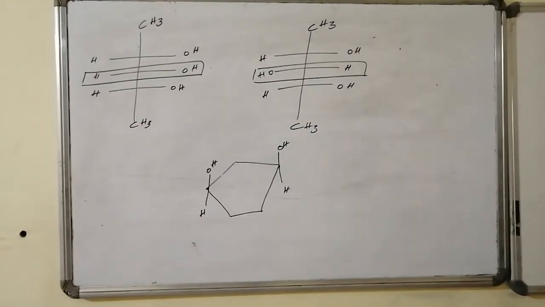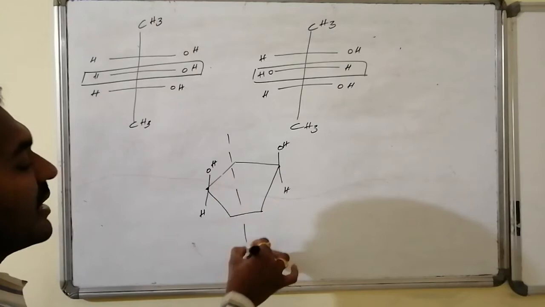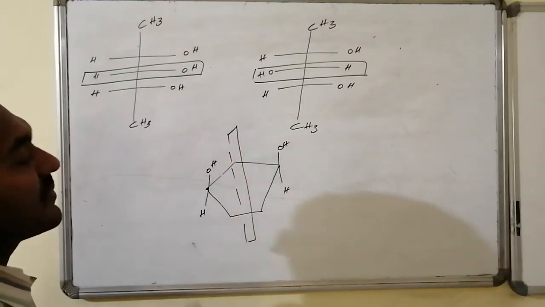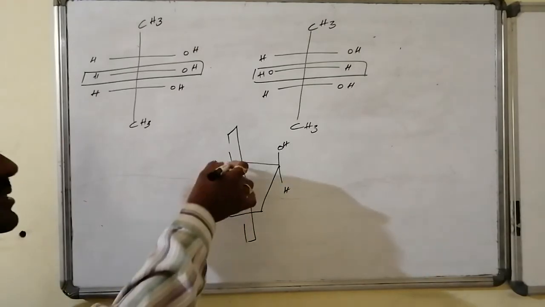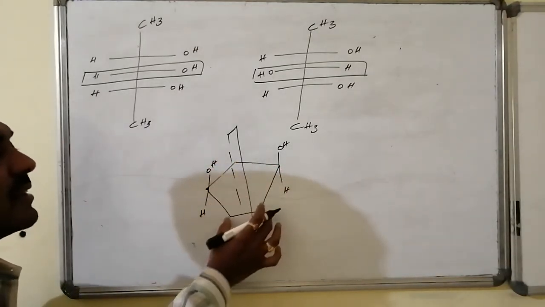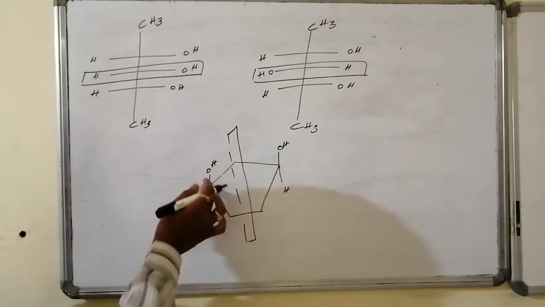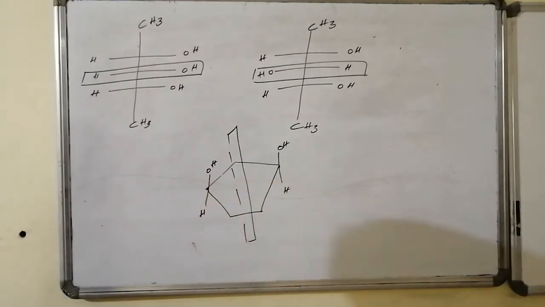The next molecule having a plane of symmetry is 1,3-cyclopentane diol. In this, imaginarily I am expecting a plane like this. This plane is bisecting the molecule into two equal halves, passing through C1 carbon, passing through C2 carbon, followed by passing in between. Suppose this is 1, 2, 3, 4 and 5, and here this half is acting as mirror image to the other.